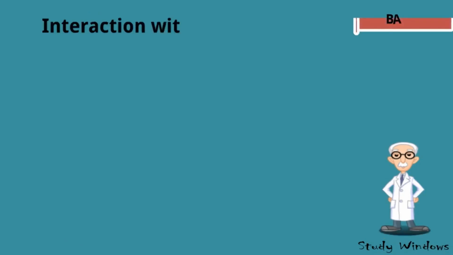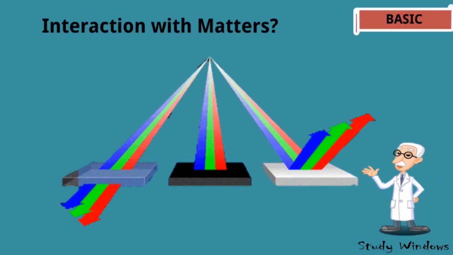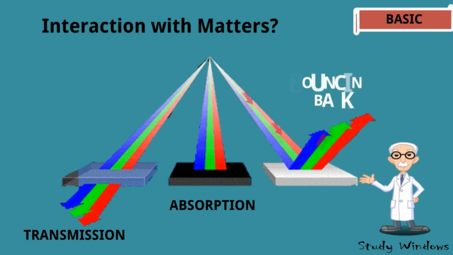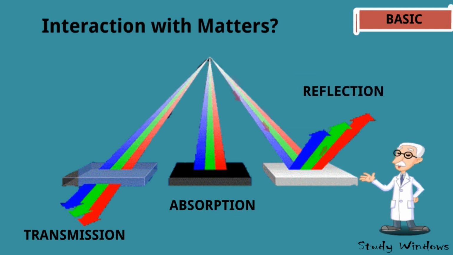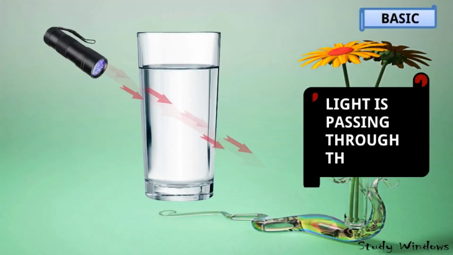Now before studying, we need to know interaction of light with matter. We have already learned if light passes through the object, it is called transmission. If light is absorbed, it is called absorption. And if light is bouncing back, it is called reflection.